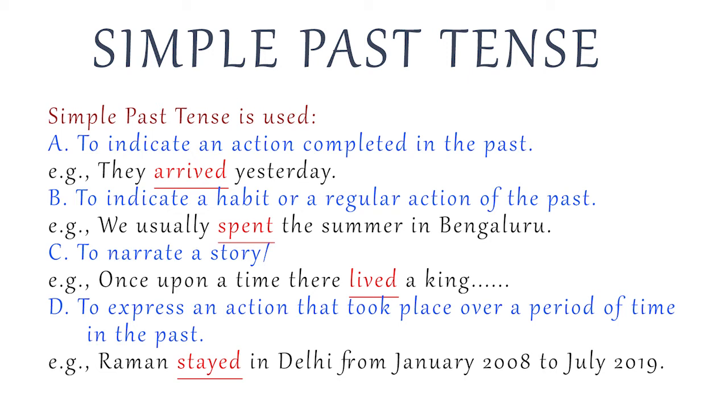Then to express an action which occupied a period of time in the past but has ended now. For example, Raman stayed in Delhi from January 2008 to July 2019. So the words arrived, spent, lived, stayed are all examples of simple past tense.